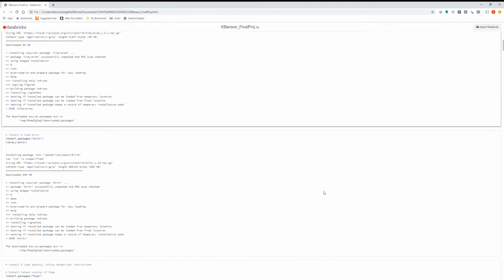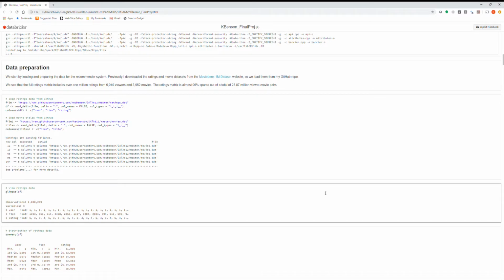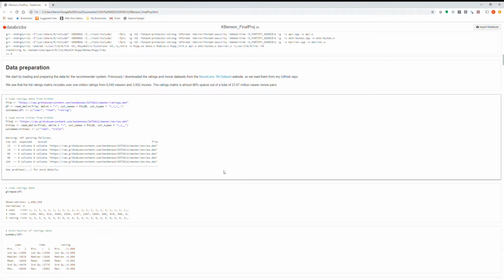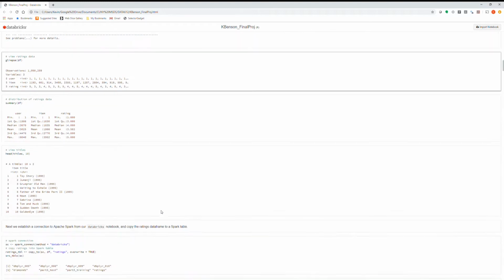So after installing all the required packages, I started out by preparing the data. I had already downloaded the MovieLens dataset into my GitHub repo, so from Databricks, I just read in the data from my GitHub repo. What we can see is that the full ratings matrix included over 1 million ratings from over 6,000 viewers and close to 4,000 movies. The ratings matrix was almost 96% sparse out of a total of close to 24 million viewer-movie pairs.